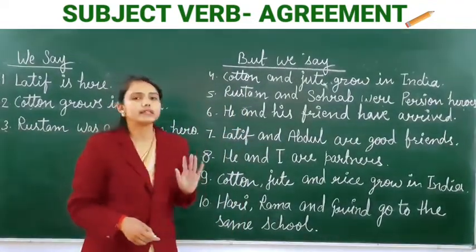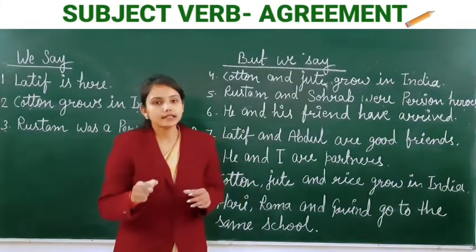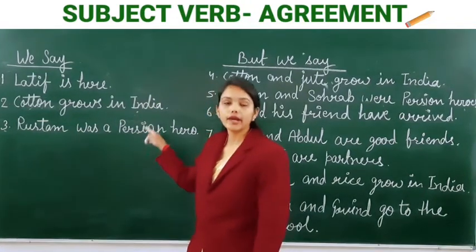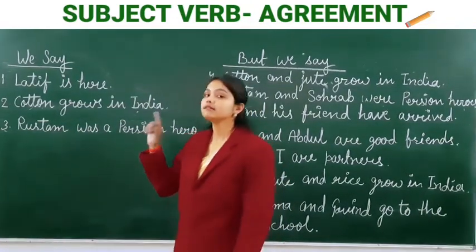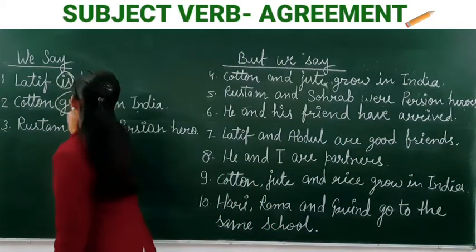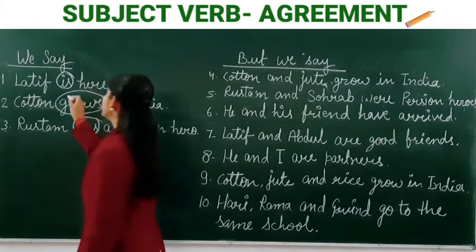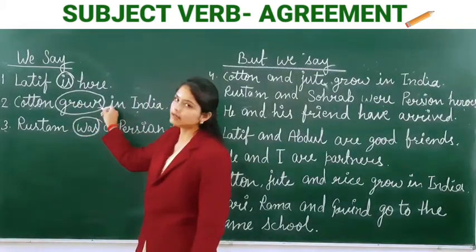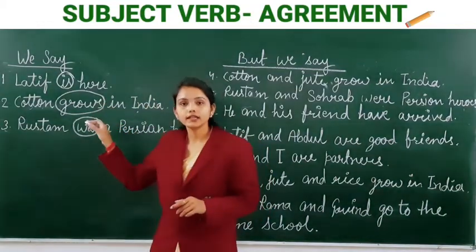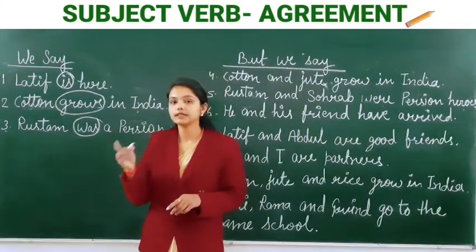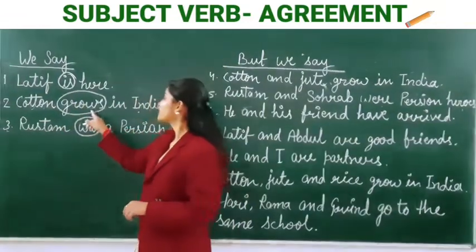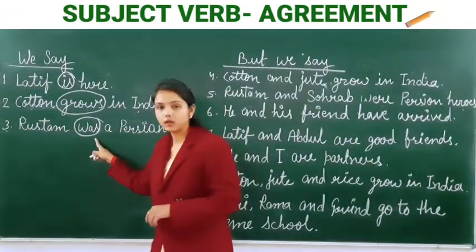So these are some sentences. In sentences 1, 2 and 3, the verb is in the singular. Okay, is singular, grows singular. One more thing, when we add s or es to a verb, it is not plural, it is singular in the present indefinite. Okay, so don't forget it. Here is singular, grows singular, was singular.